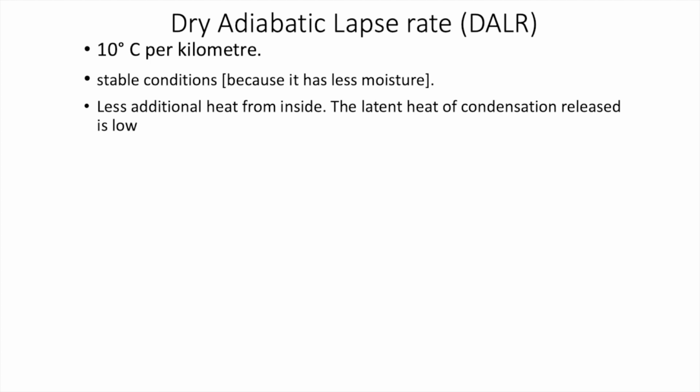So a dry adiabatic parcel shows a stable atmosphere. Stable atmosphere means basically an atmosphere in which any parcel has less temperature than the surrounding. That is, the DALR should have less temperature than the ELR, meaning it is cooler than the surrounding, right?